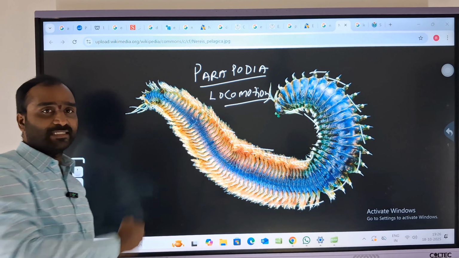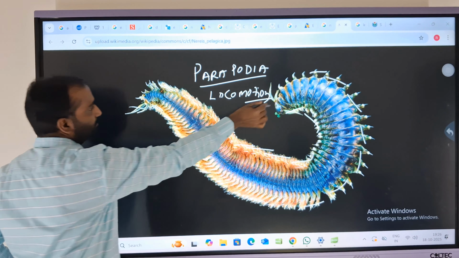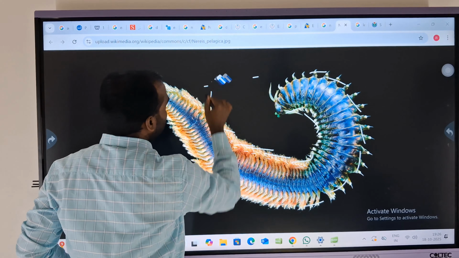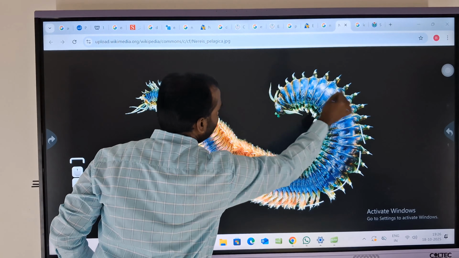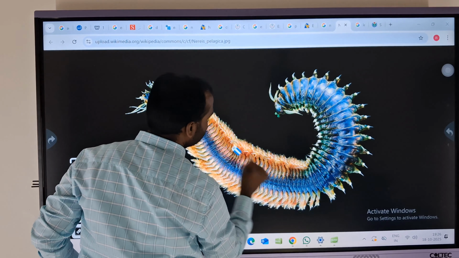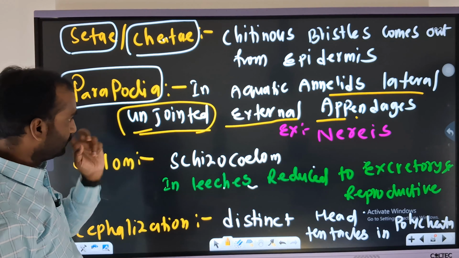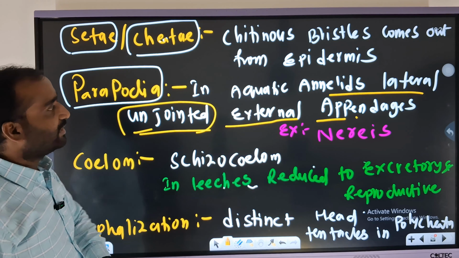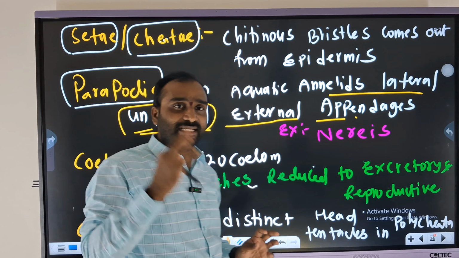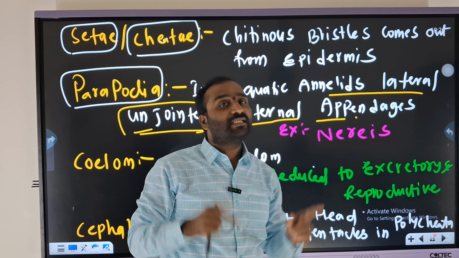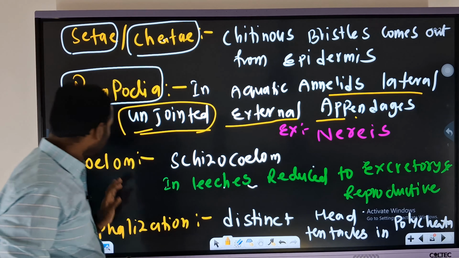Okay, we'll discuss a little later. But the thing is here, mostly these are locomotory organs, and in the same manner they are involved in the respiration. Okay, now? Right. So example, Nereis. So here, two aspects. One is Nereis is an example for the aquatic annelid which has external appendages. Okay.